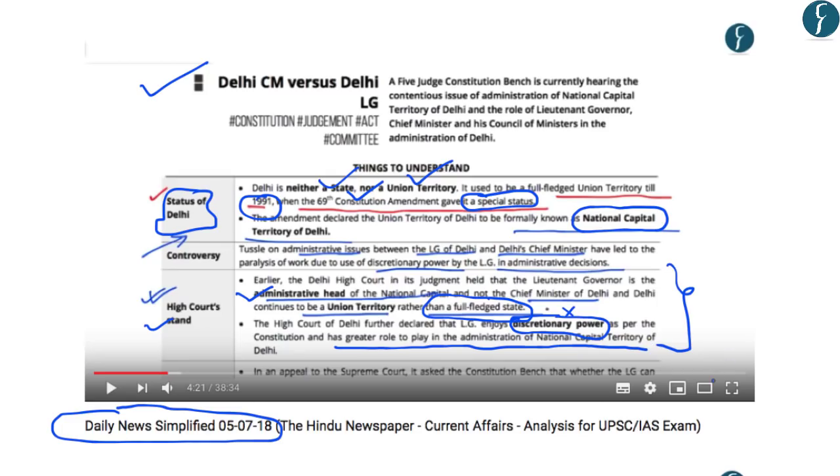So the High Court of Delhi cleared that the LG was the head of the National Capital Territory and it was not the Chief Minister of Delhi. Further, the High Court provided that LG enjoys discretionary powers and he had greater role to play in the administration of National Capital Territory of Delhi. So this means that the power of the elected representatives was curbed or limited by this High Court's decision.